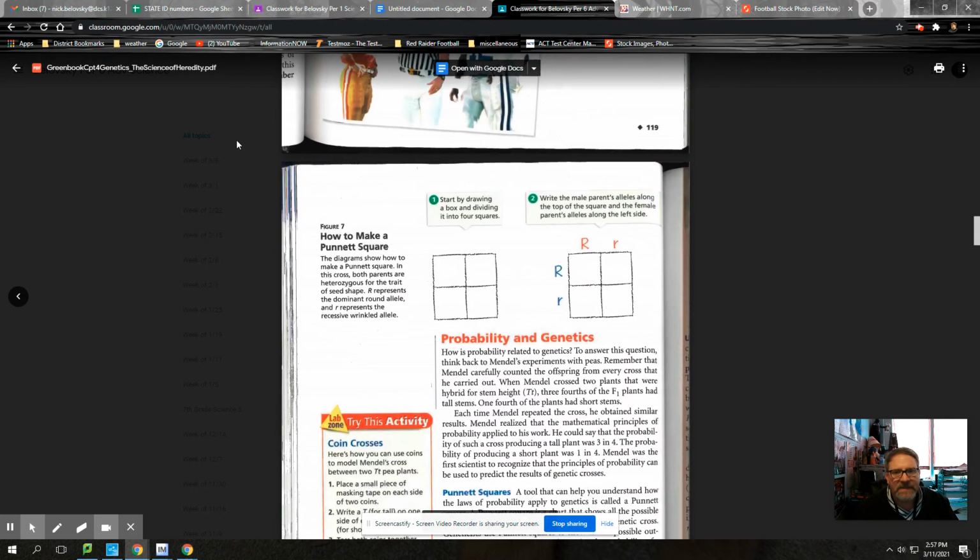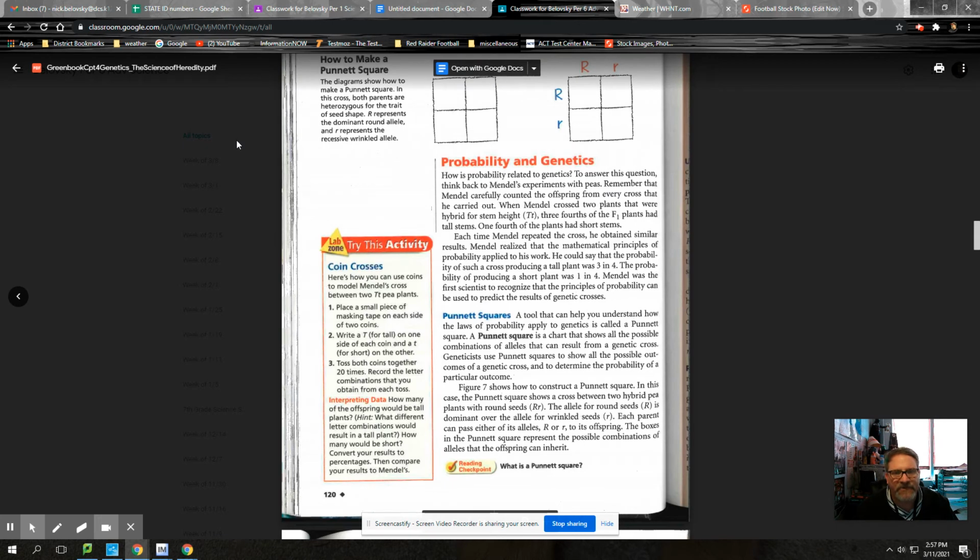All right. Now, if you look over here on this next page, it starts talking about Punnett squares. What is a Punnett square? This is number 4 on your review sheet. A Punnett square is a chart that shows all the possible combinations of alleles that can result from a genetic cross. Hit pause, type that, and we'll talk about it.